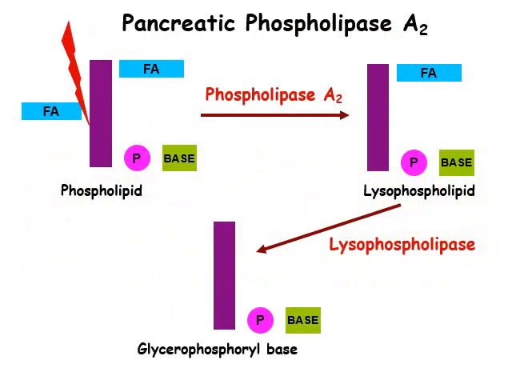The enzyme pancreatic phospholipase A2 causes hydrolysis of the fatty acid esterified to the second hydroxyl group of glycerol to form lysophospholipid, and this is hydrolyzed by lysophospholipase to form glycerophosphoryl base.